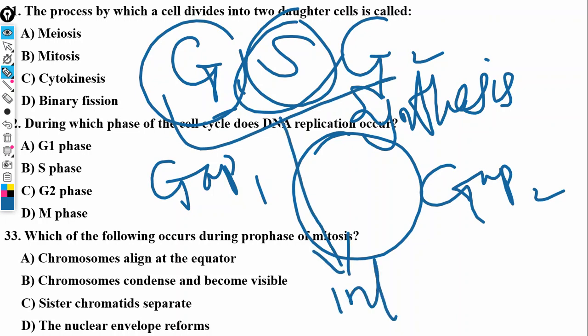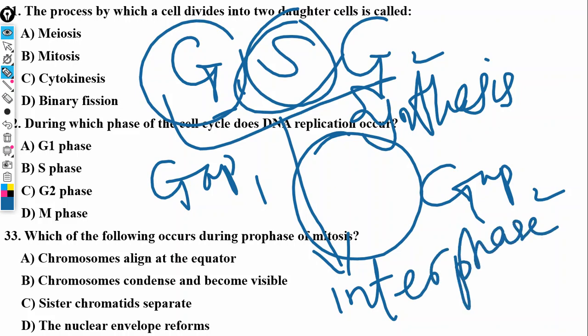That was why when I introduced that video, I told you that interphase is not a part of the cell division phase. What this phase does is that it makes sure that we have enough DNA to recreate daughter cells that will receive an equal number of chromosome sets and have the same ploidy number. So the answer is S phase here.